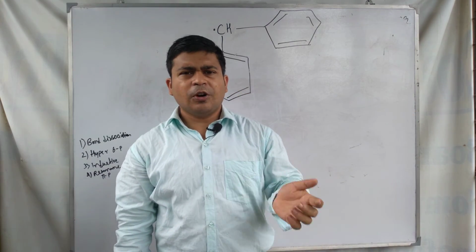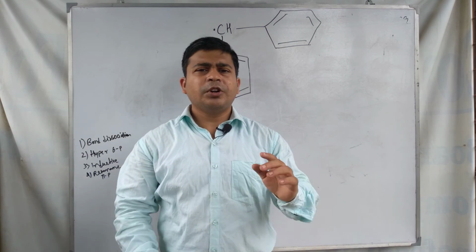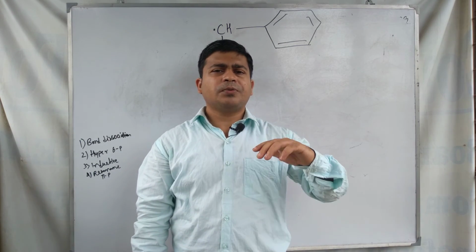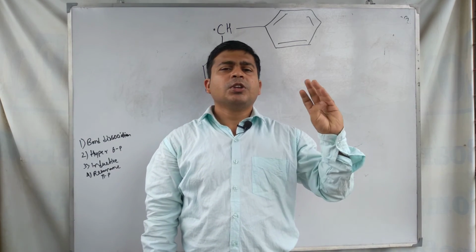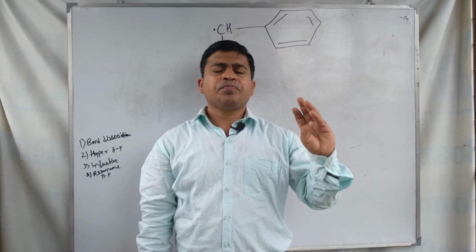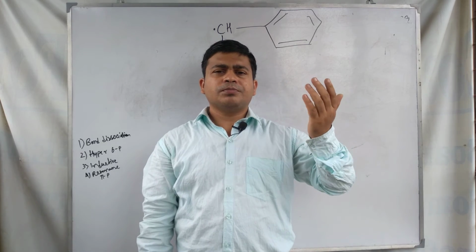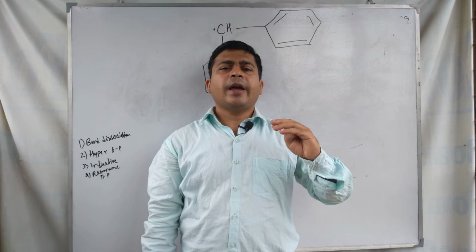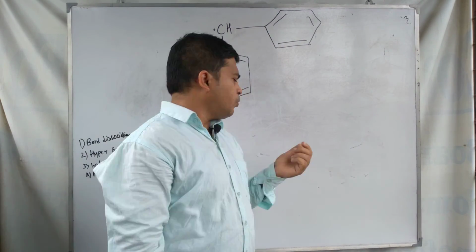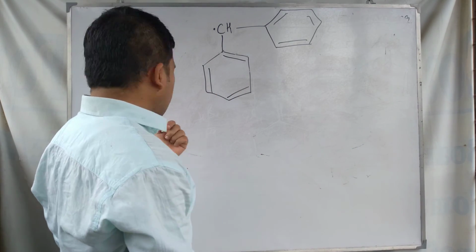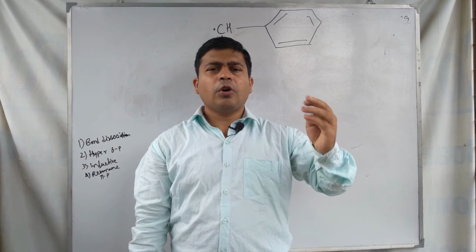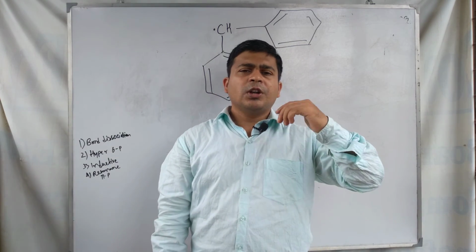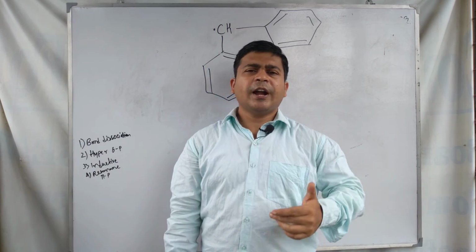order of stability of the free radicals. Free radical stability order can be explained using inductive effect, using bond dissociation energy, and using the resonance concept, and using, you can say, hyperconjugation. Hyperconjugation is one of the important reasons to explain the relative stability of the free radicals.